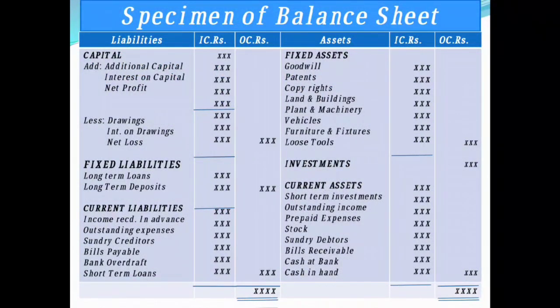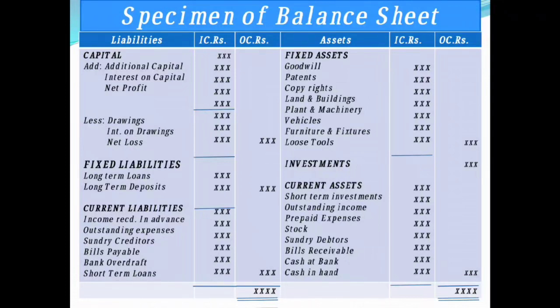On the liability side we have three heads here: capital, fixed liabilities and current liabilities. With the capital we have 6 adjustments here. 3 are going to be added and 3 are going to be deducted. Okay, so what are we going to add here? Additional capital, interest on capital and net profit, and less, you're going to deduct drawings, interest on drawings and net loss.